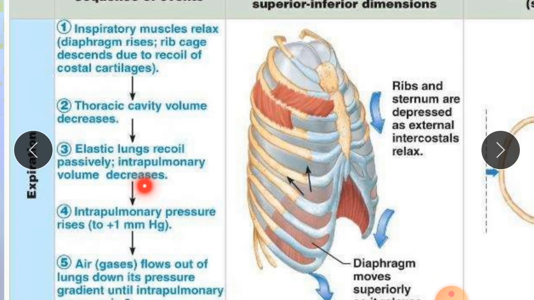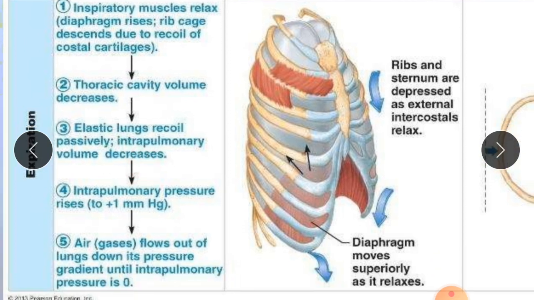Volume will be decreased, but the air inside the rib cage is the same. Because the volume has decreased, it ultimately puts about 2 mmHg of extra pressure on the rib cage and into our alveoli, and air flows out of the lung down its pressure gradient until pulmonary pressure is 0.